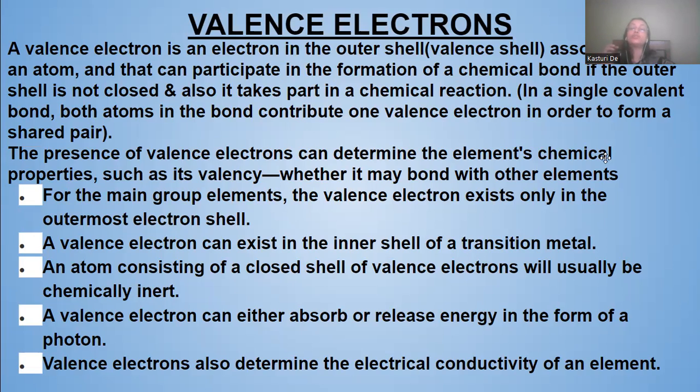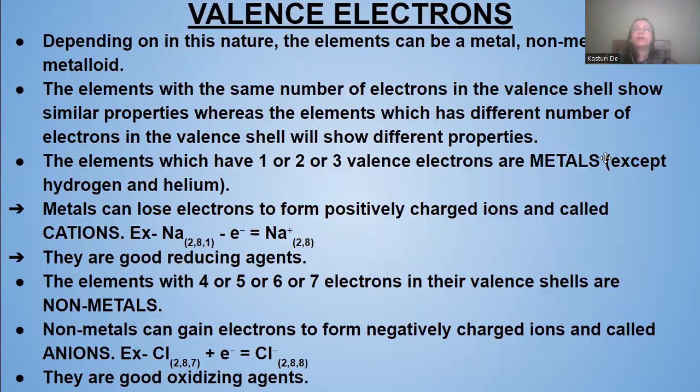Valence electrons also determine the electrical conductivity of an element, that is, whether it can conduct electricity or not. Depending on its nature, the element can be a metal, non-metal, or a metalloid.